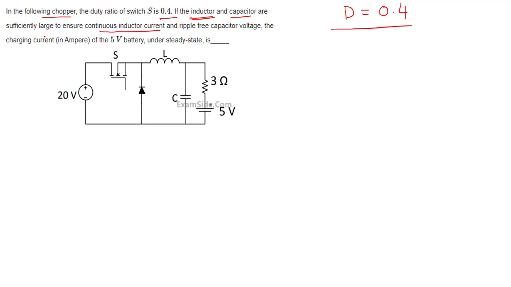The capacitor is sufficiently large to ensure ripple-free capacitor voltage. He's telling that the charging current in the battery is 5 amperes in the steady state. What is the current flowing through this?